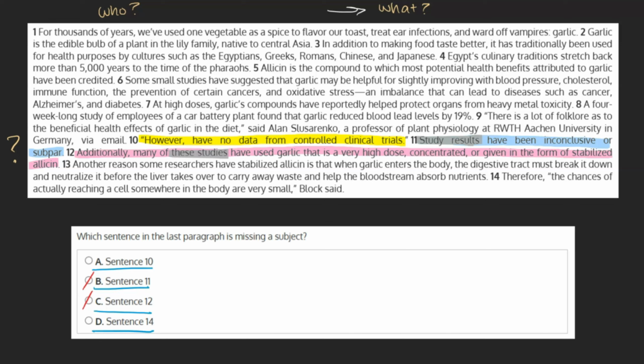And D. Sentence 14. Therefore, the chances of actually reaching a cell somewhere in the body are very small, Block said. Again, we ask, what? What is very small? The sentence tells us the chances of actually reaching a cell somewhere in the body. As this is the subject of our sentence, we can mark this choice off and mark our original answer, choice A, as our final answer.